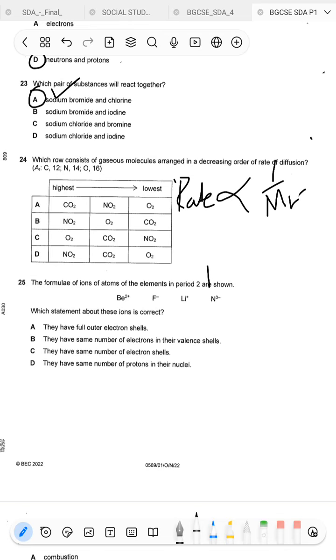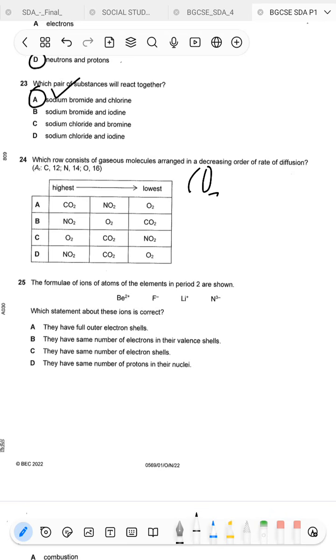It means if you have a higher MR, your rate of diffusion is going to be very slow. And if the MR is small, then your rate of diffusion is going to be fast. So sometimes you use those correlations to explain these things in a faster way. The bigger the MR, the slower something is going to be moving. Simple as that. So we're just going to compute the MRs of those.